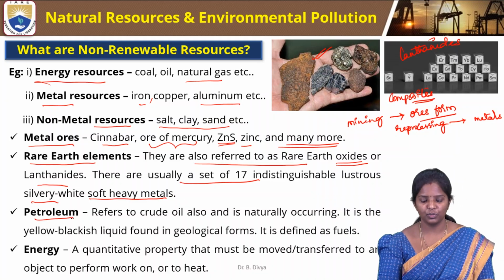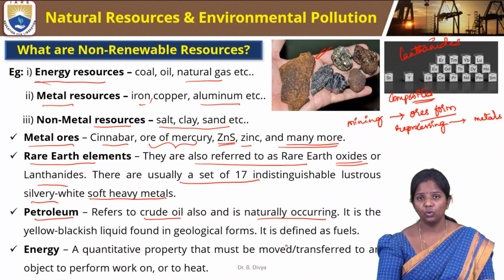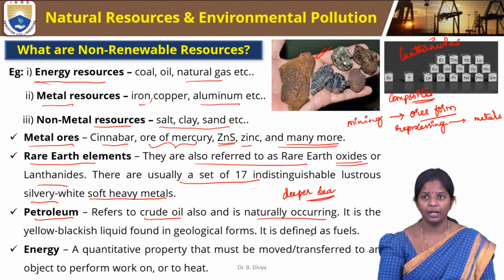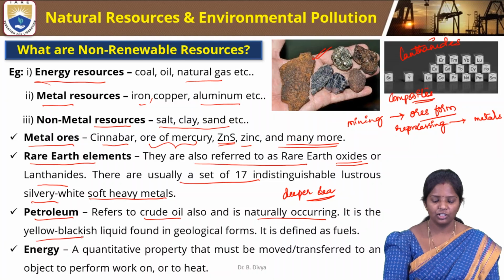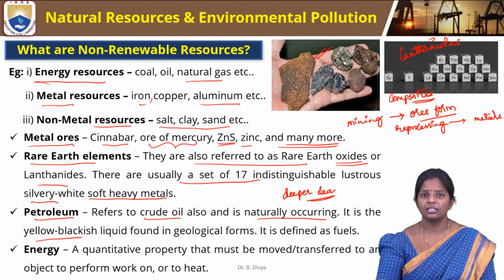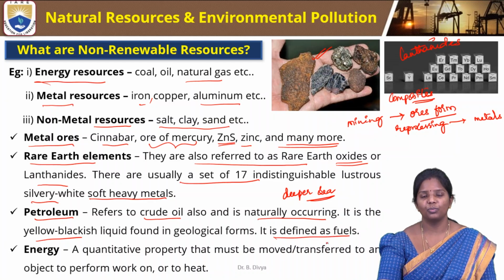Next comes the petroleum. It refers to crude oil also and is naturally occurring. Crude oil occurs naturally in the deeper sea. It is present in nature, but it is a yellow blackish liquid that is formed due to geological processes. It means that the dirt or the fossils that are decaying form this oil. It is also defined under fuels, and it is used most widely in our automobiles for fueling purposes.